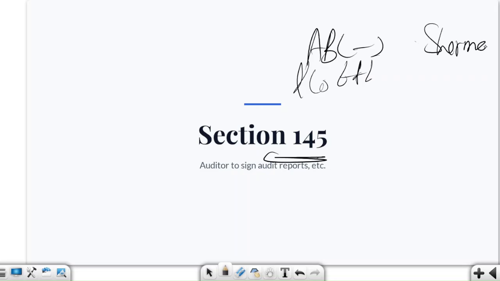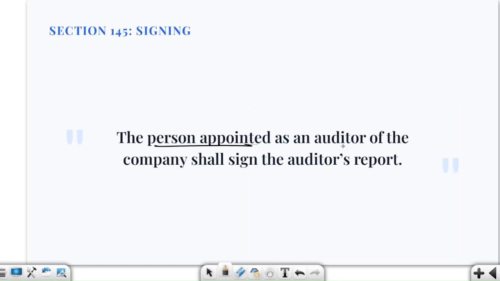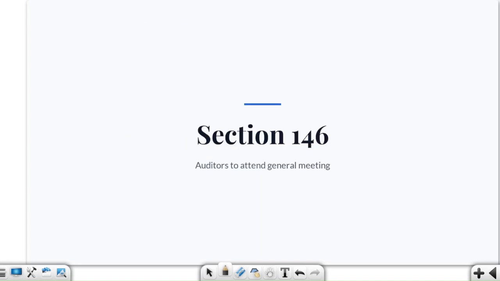Fine. Now what will happen? You will see that the audit report is issued. Who is going to sign it? The appointed auditor. Who is the appointed auditor? Here, ABC and Company Limited. So they will sign the auditor's report in accordance with the applicable requirements. So the person appointed as an auditor of the company shall sign the auditor's report. Now section 146. It talks about how the auditor has to attend the general meeting.